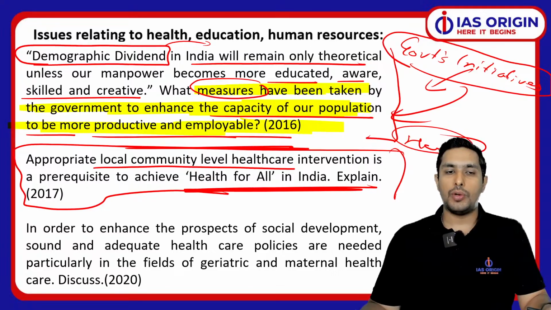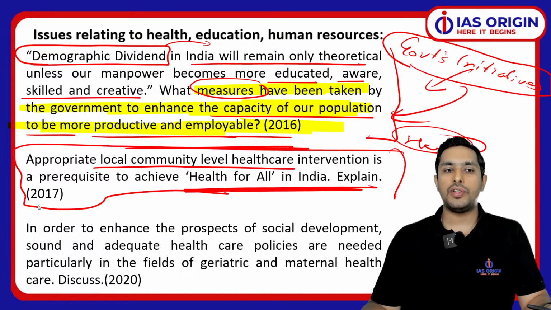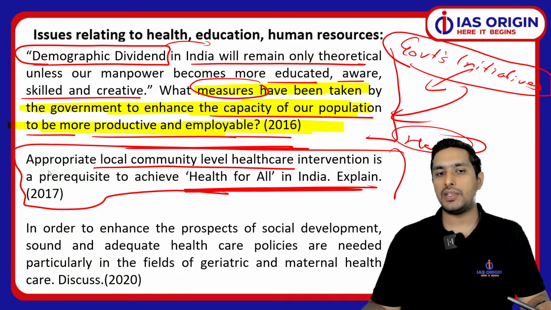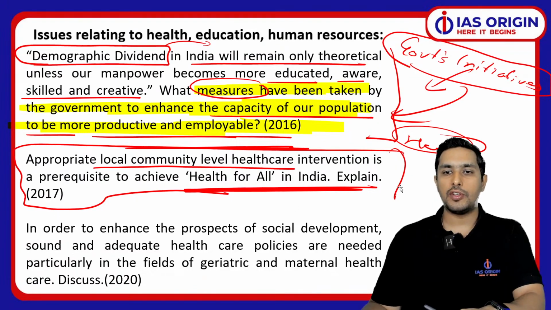Clear? So that's why I'm talking of these questions. We'll be talking of poverty and hunger later on, but initially I'm talking of these questions so that we are all on the same page. That is very important. We are supposed to have a proper level of clarity on how questions are being asked and what in the first place you are supposed to be writing in these questions. This is very important.